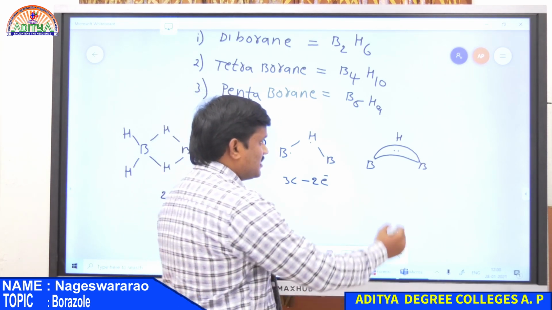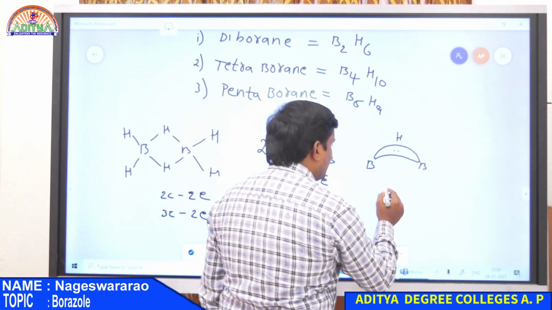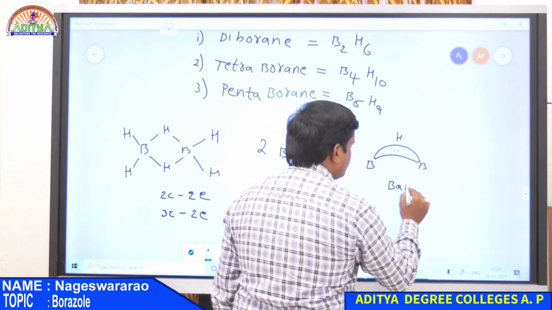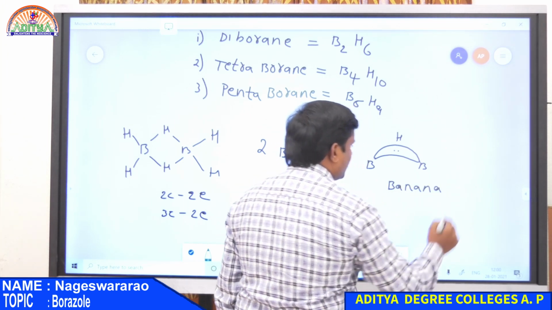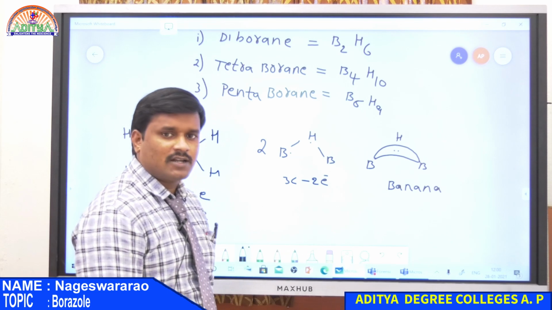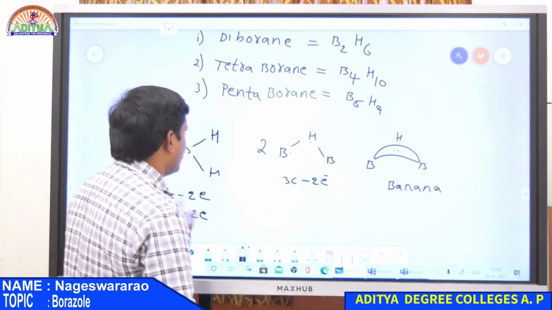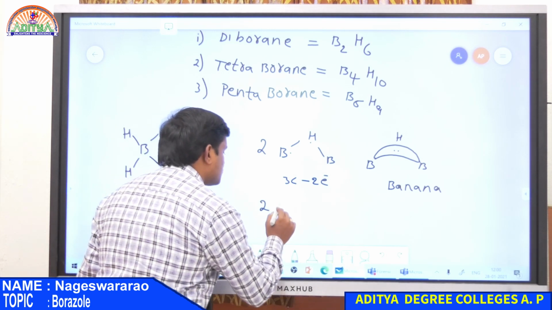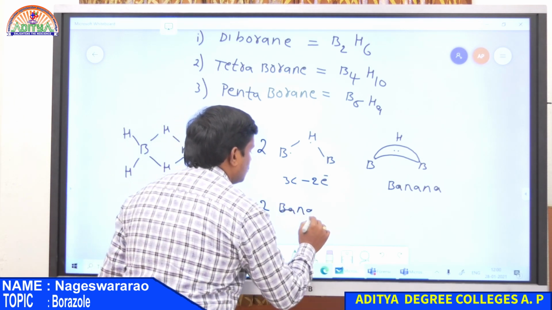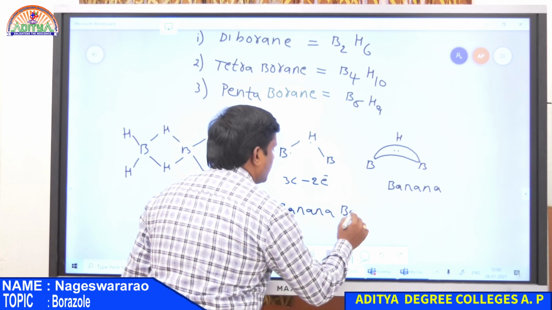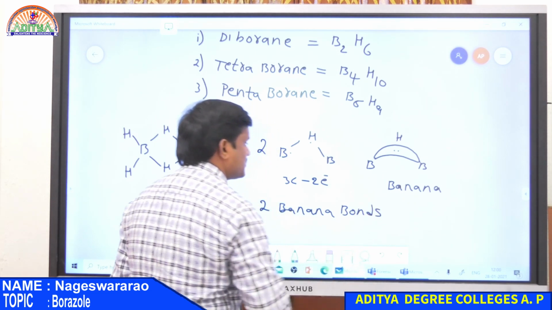Here this is one atom of boron, another boron and hydrogen, but these have only 2 electrons. And the structure of this bond is like a banana bond. It is like a banana, that is why the 3-centered 2 electron bond is known as the banana bond. Therefore diborane contains 2 banana bonds.